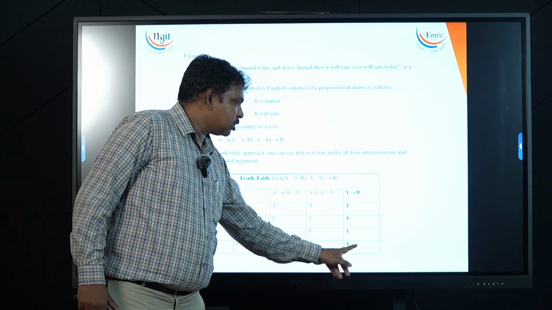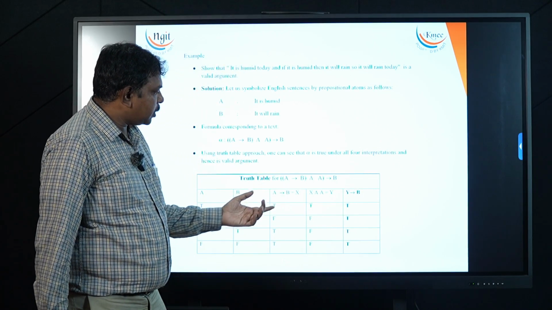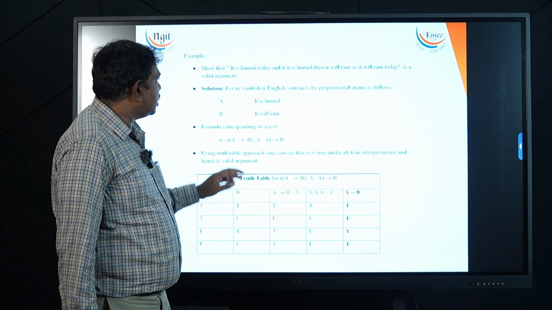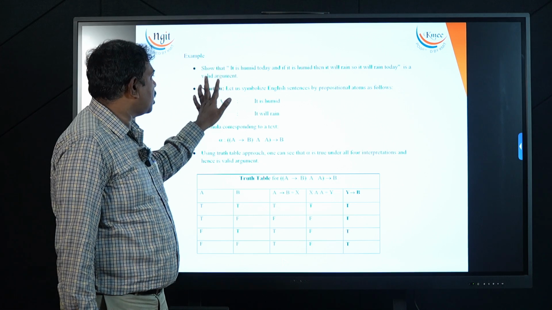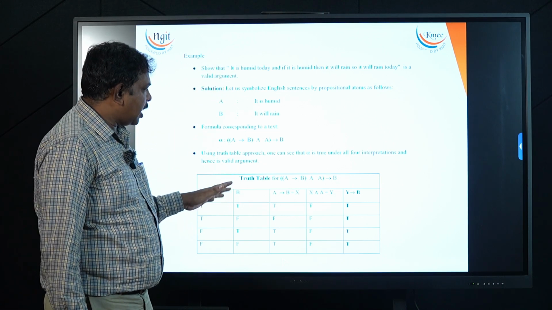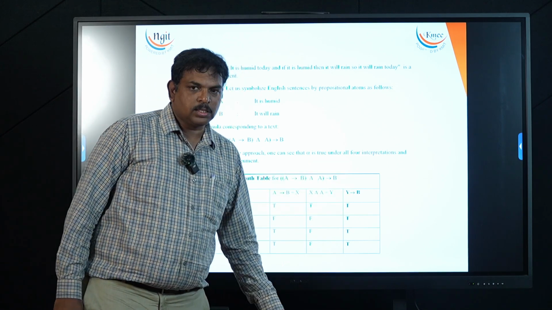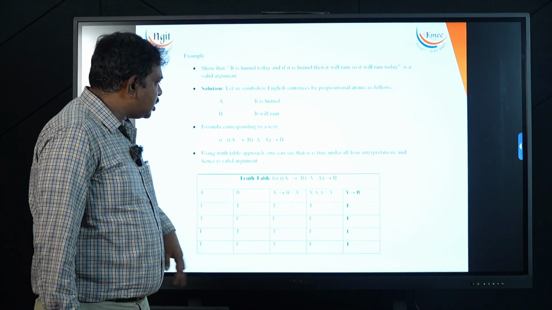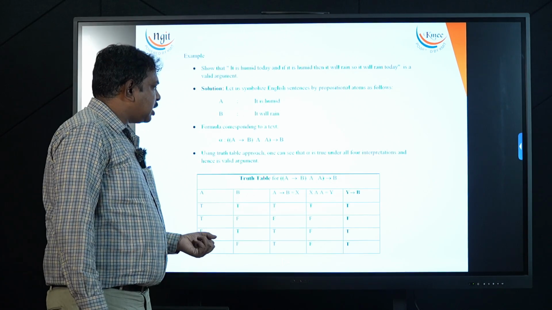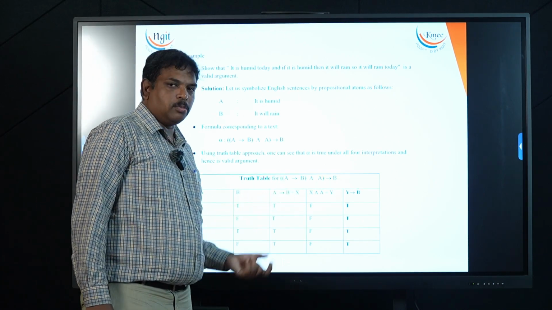If one interpretation is true and the remaining are false, it is satisfiable, not valid but satisfiable. If all are false, it is unsatisfiable. In this way, I can check the validity of arguments using truth tables.